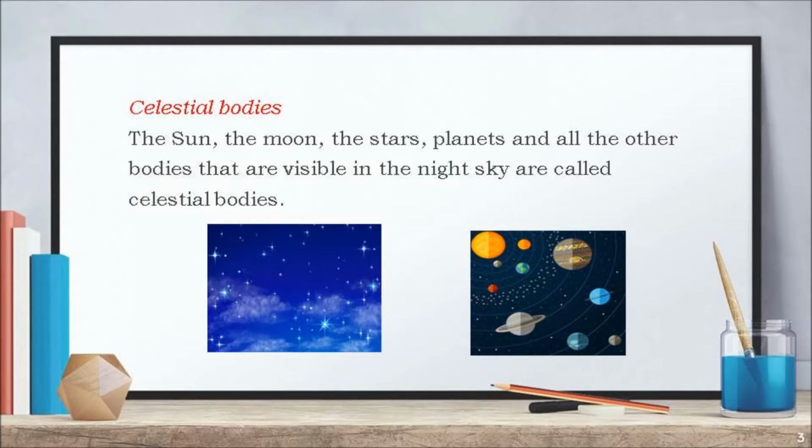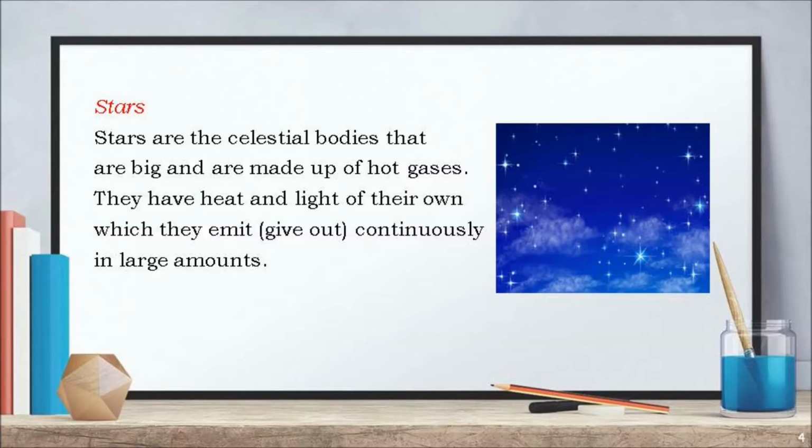In kindergarten we have learnt about the twinkle twinkle little stars. Now let us see what are these stars. Stars are the celestial bodies that are too big and are made up of hot gases. They have heat and light of their own which they emit continuously in large amounts.